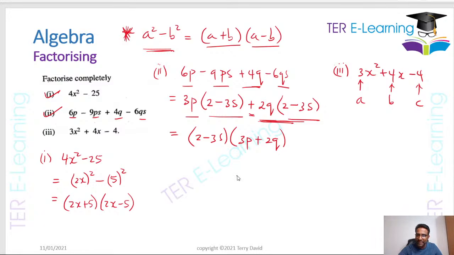Now, in order to factorize this, I need to find two numbers whose sum is equal to whatever B is. So my sum is 4, and my product is equal to this A multiplied by this C. Now, this is how I do it in class. This is how I teach my students how to do it, so that any quadratic they get, they can factorize it. So 3 multiplied by minus 4 will give me minus 12. So now in my mind, I need to find two numbers whose sum is 4 and whose product is minus 12. So you have to think about it a little bit, right? Can you all tell me what those two numbers are?